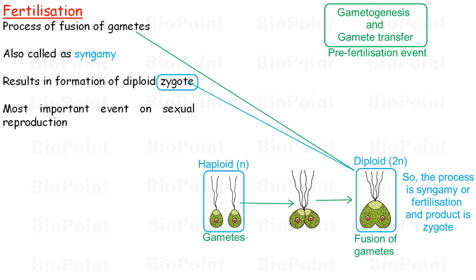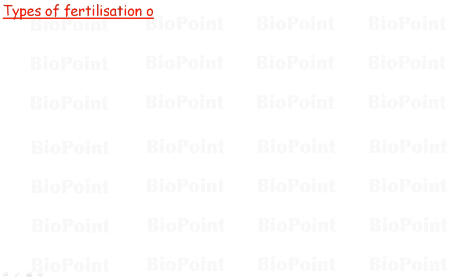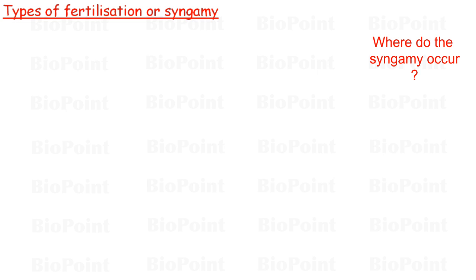Next, we have the types of fertilization. We know syngamy and fertilization is fusion of gametes. But the question is, where does this fusion occur? Or what is the location where fertilization takes place?